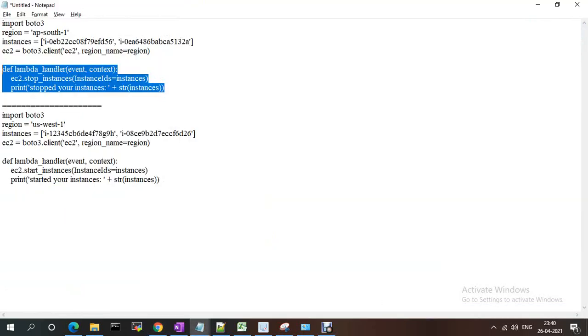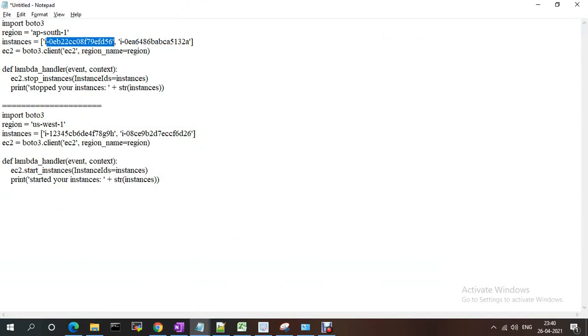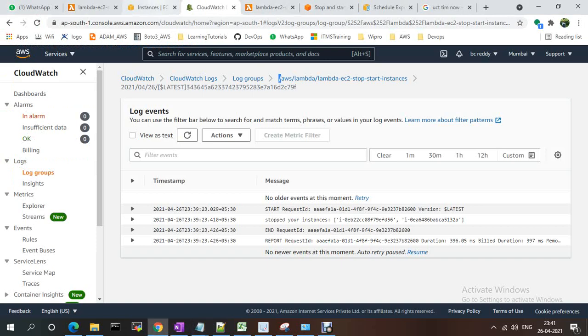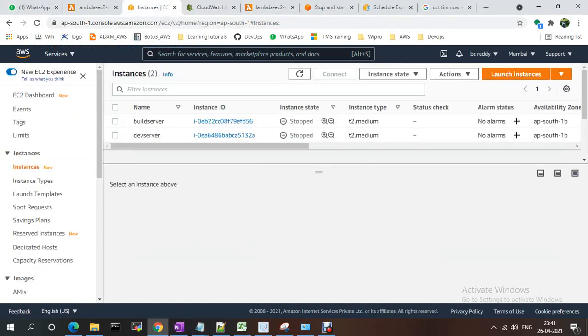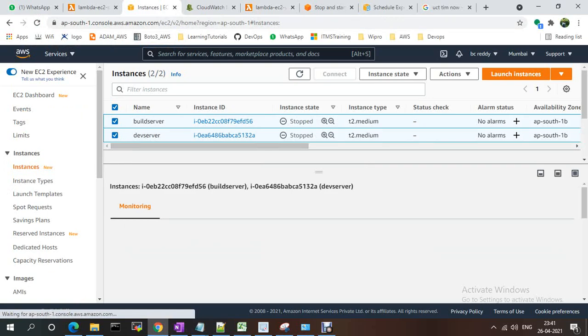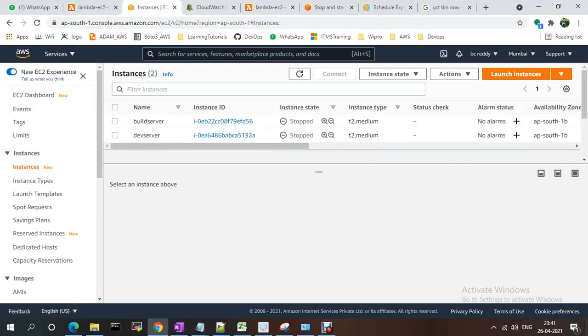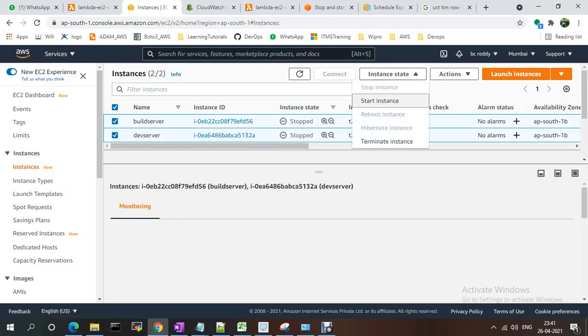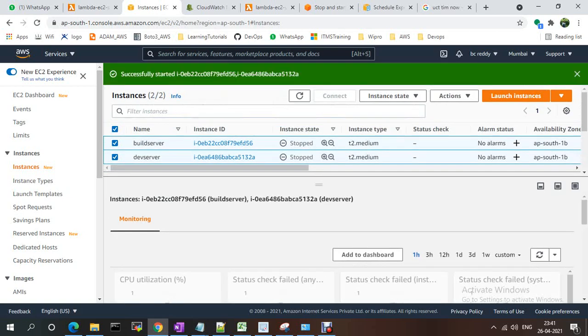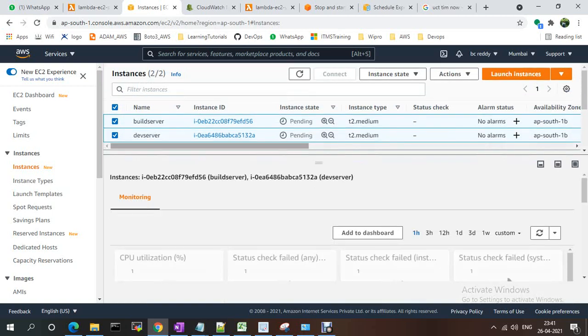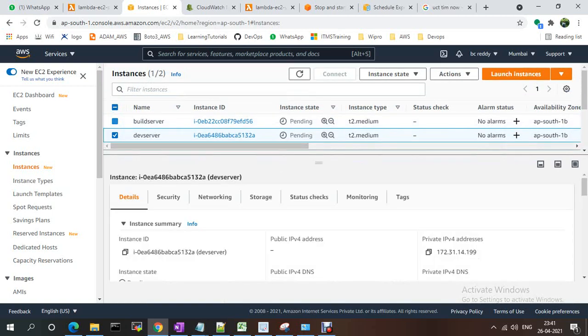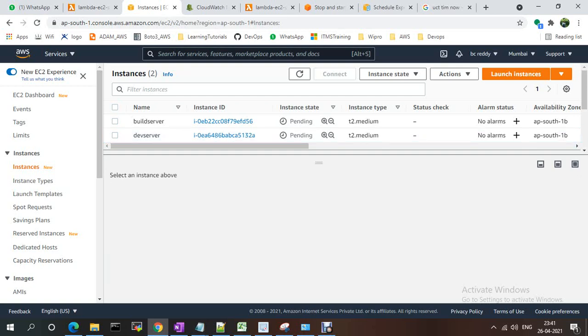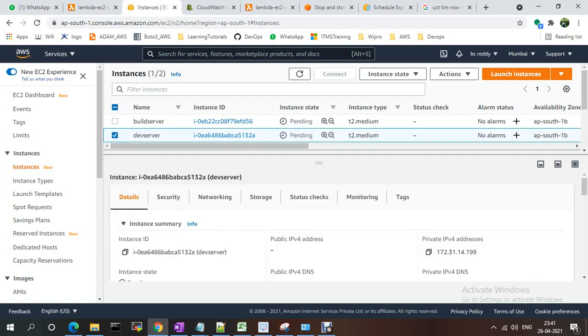And these are the stopped instances which I did from one or two instances. So I just gave the instance IDs directly here. If I wanted multiple instances, I have to start the instances. Let me start the instances manually. So my intention is, basically we'll go here and start the instances, right? Suppose I have dev 10 servers and QA 20 servers, like that. So that time, based on the tag name or environment name, I wanted to stop the instances.